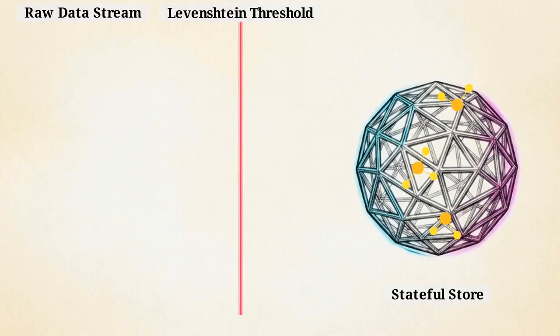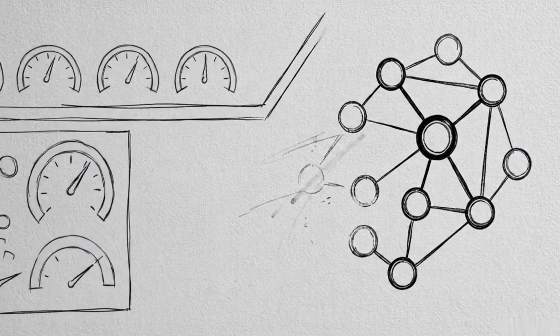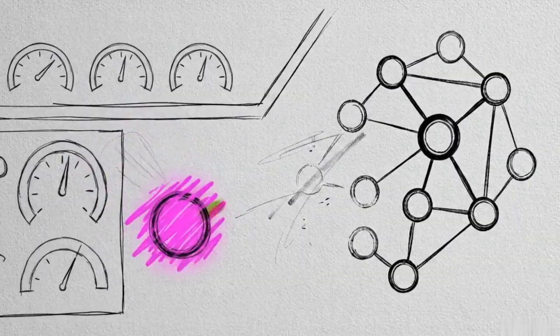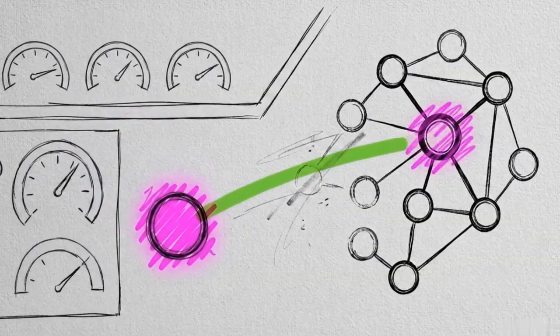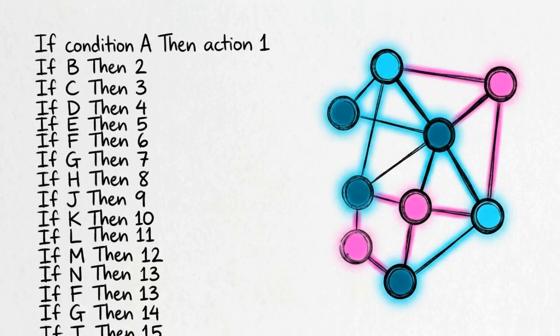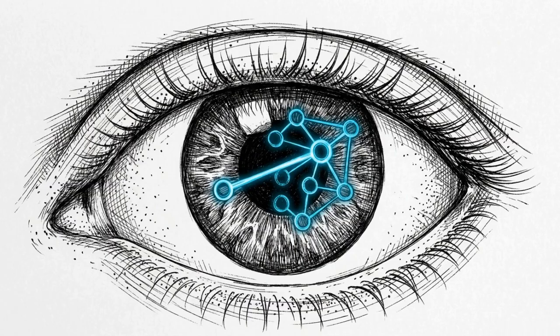Using Spark streaming, we can apply the Levenshtein threshold to incoming data points continuously, merging them into existing identity clusters as they arrive. This continuous deduplication is what enables high-stakes applications like live fraud detection to maintain accurate user histories even when account details shift in real time. Graph-based entity resolution replaces manual, brittle rules with a scalable mathematical framework, ensuring that the data used by production models accurately reflects the entities it aims to predict.